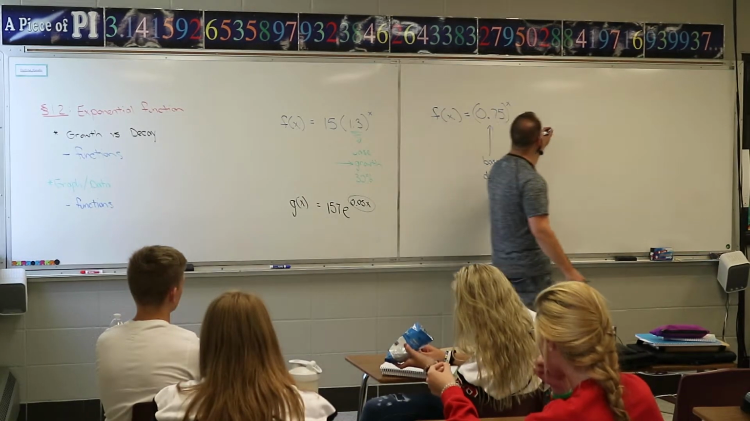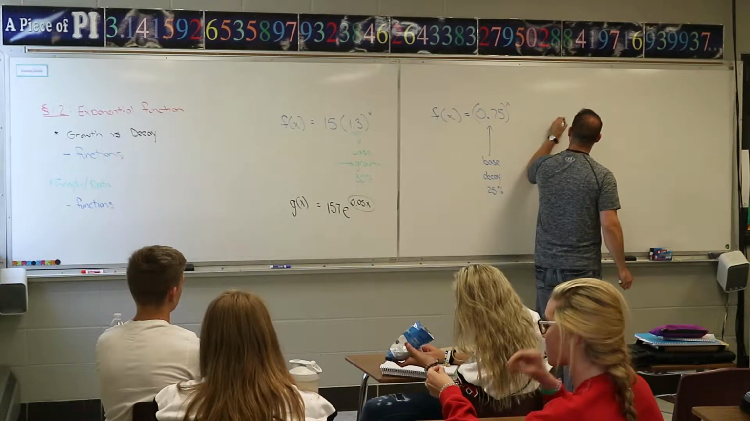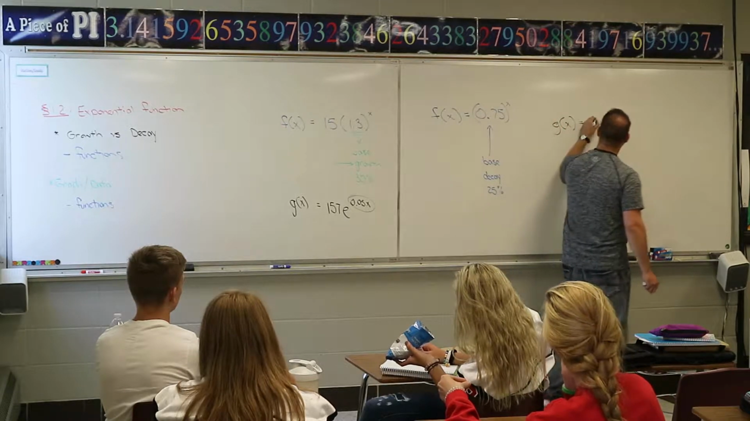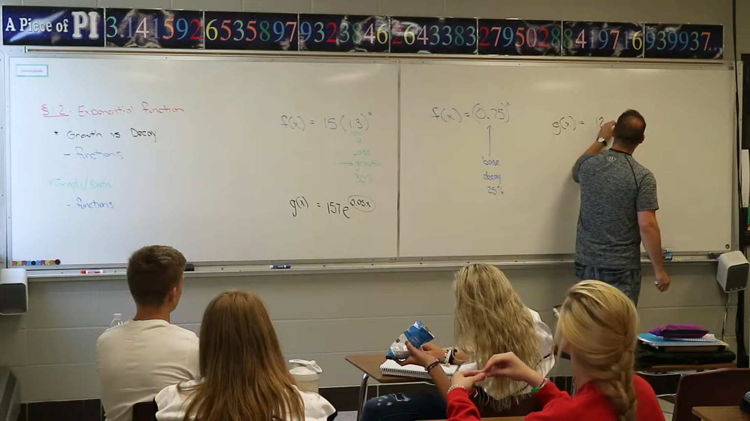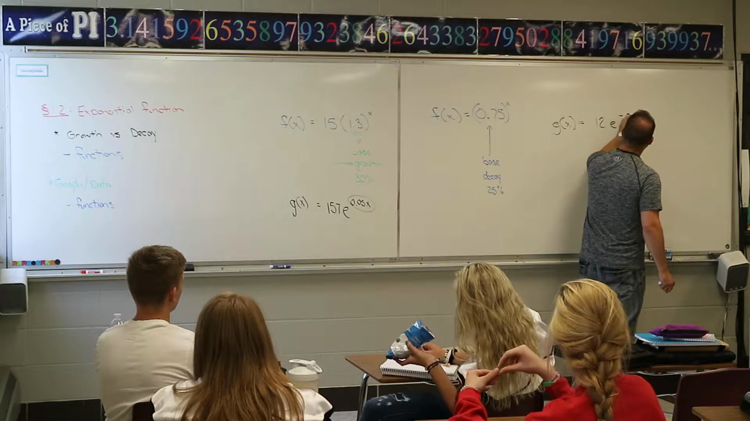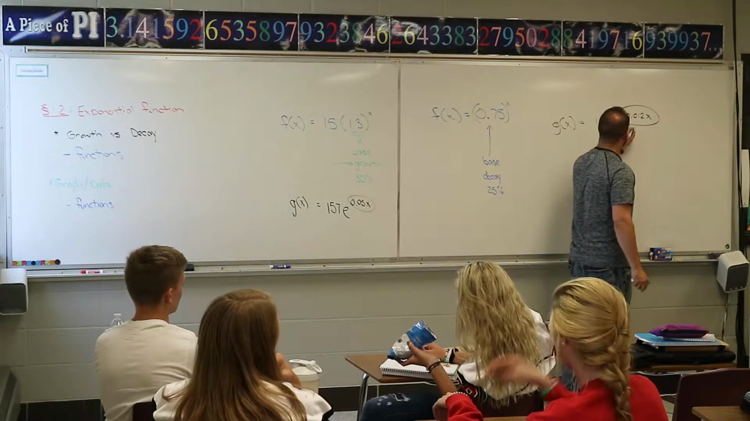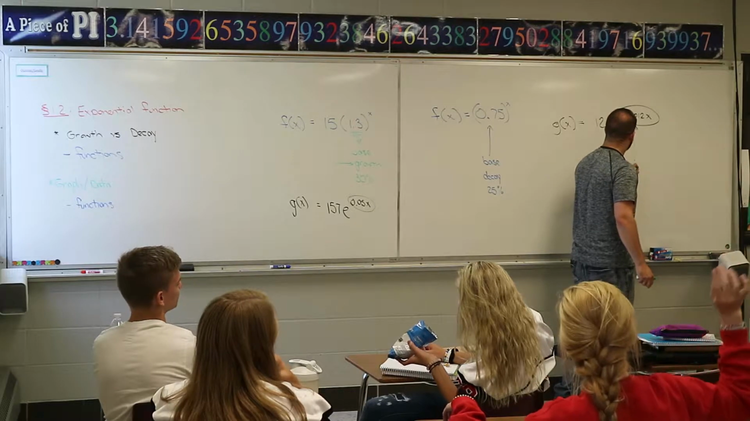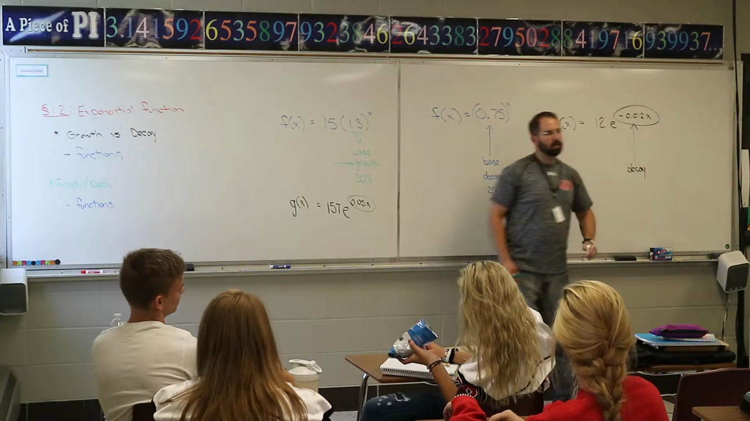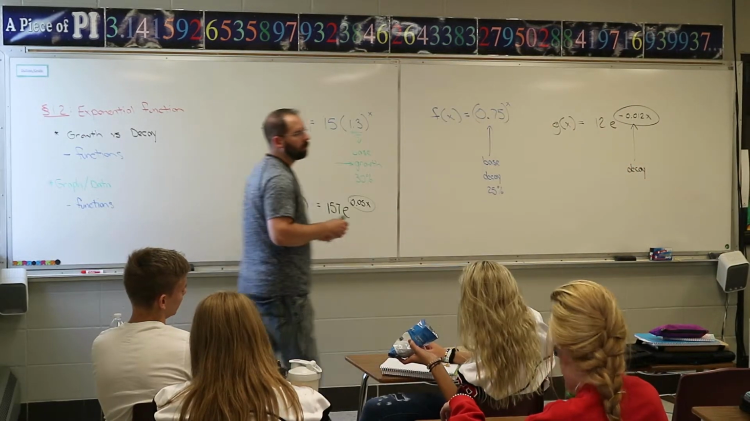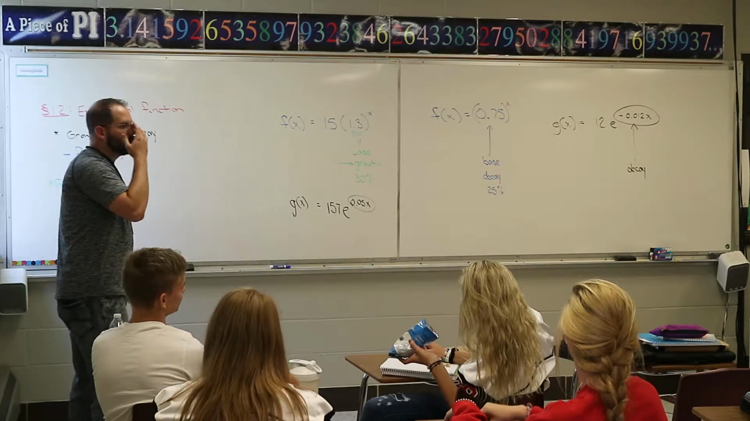If it's decay, it'll look like this, negative 0.05. Whatever the e is, if that means it's decaying. I have a question. So, on the first two, if it's above 1, it's growth.